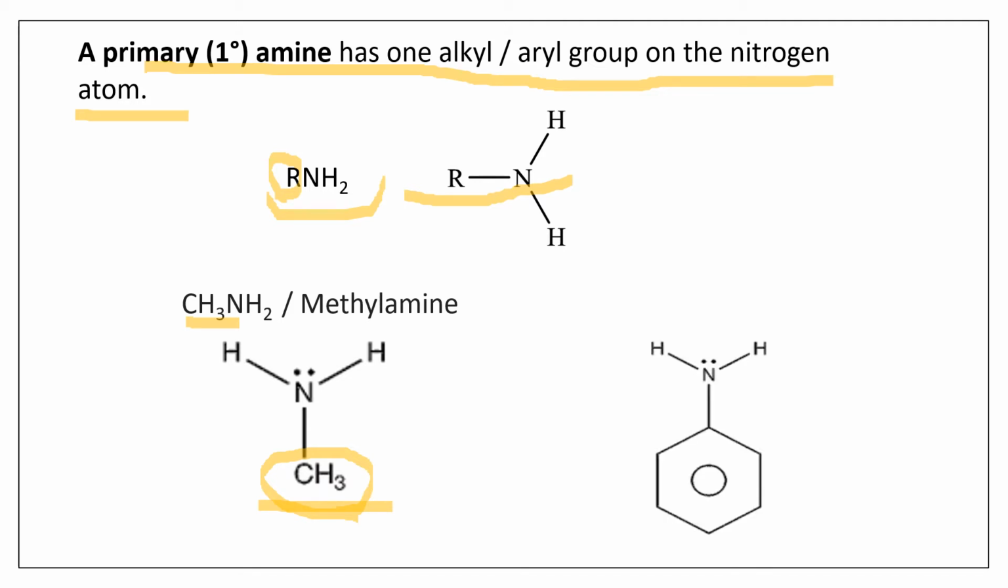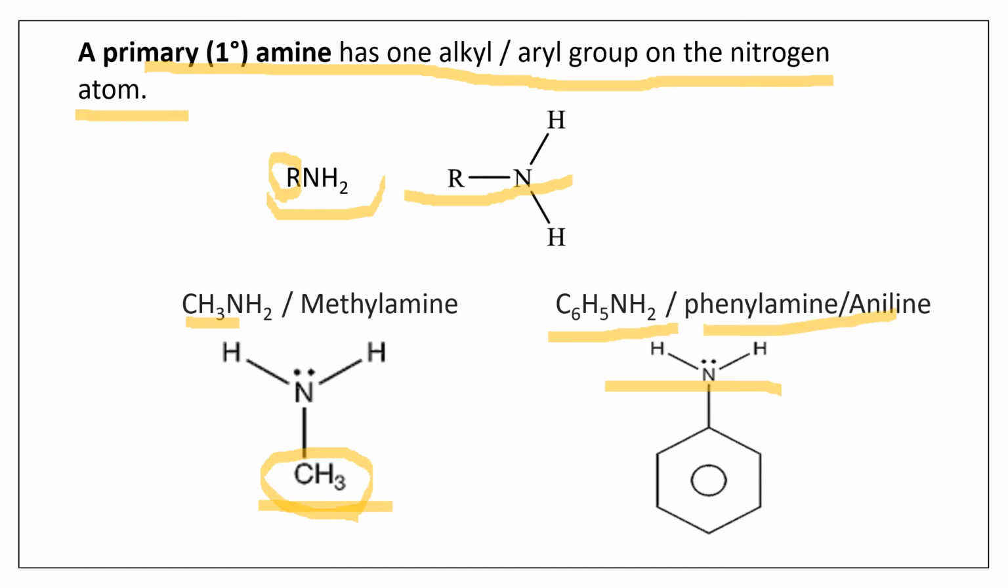This is methylamine. Or now this is NH2, and the R group can be an aromatic ring. Here you can see this is a benzene, right? Now this is C6H5NH2, or we call it phenylamine, a phenyl group. Hence it is phenylamine, or the common name for this phenylamine is aniline.